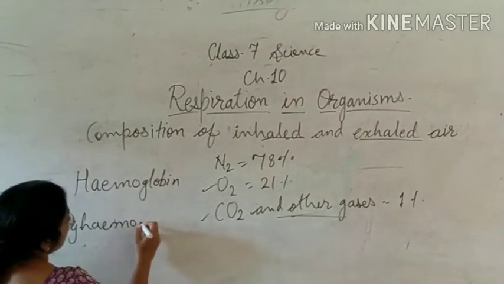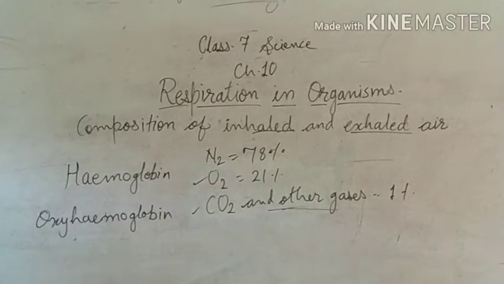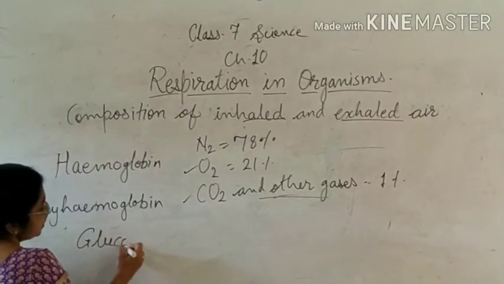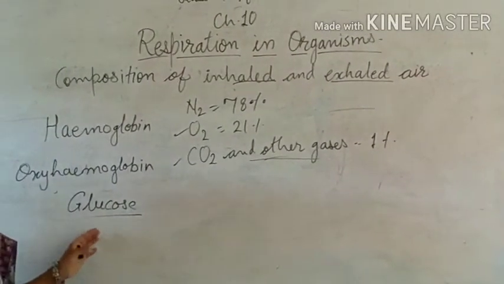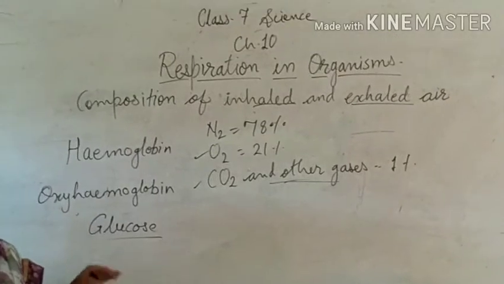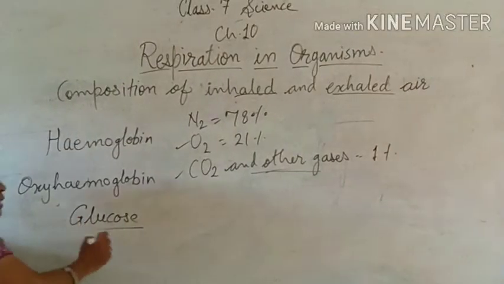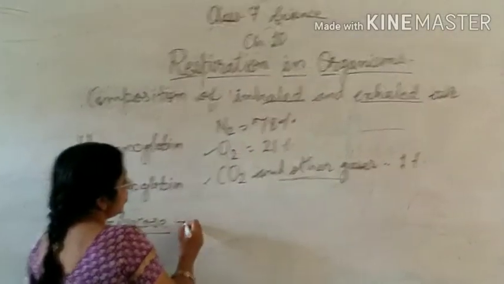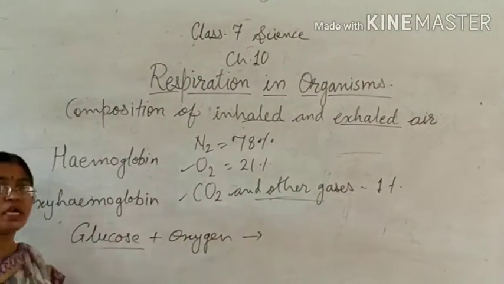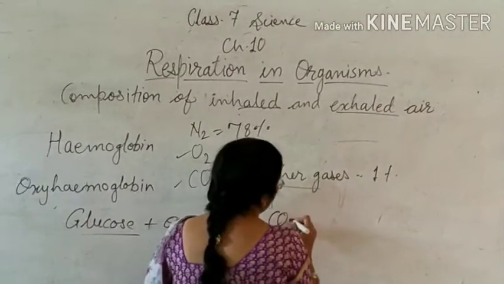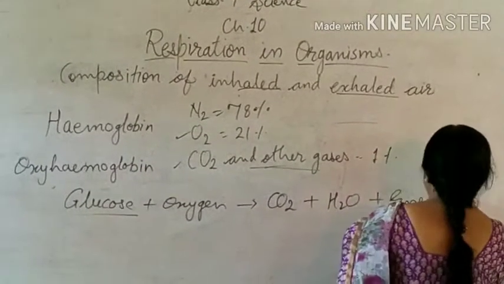This oxyhemoglobin will reach all cells of our body, and in all cells glucose is also present. Glucose is the simplest form of nutrients, which is absorbed into our bloodstream after digestion of food, and it will reach all cells of our body. During cellular respiration, this glucose will combine with oxygen, so it will get oxidized, and carbon dioxide and water vapor will be formed, and lots of energy is released here.